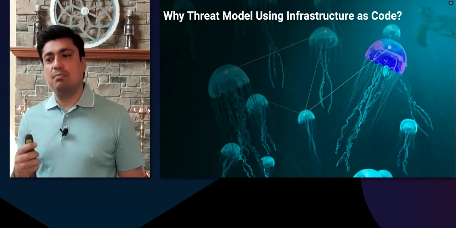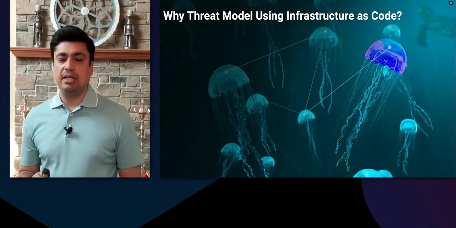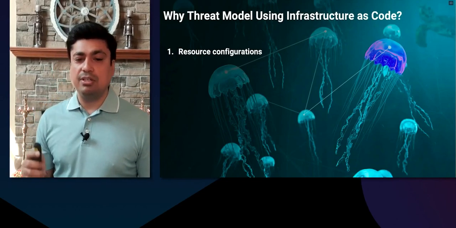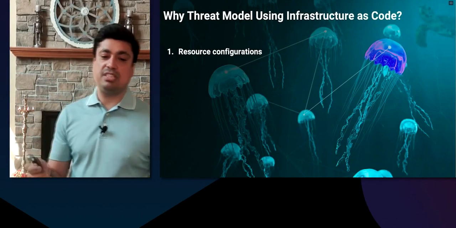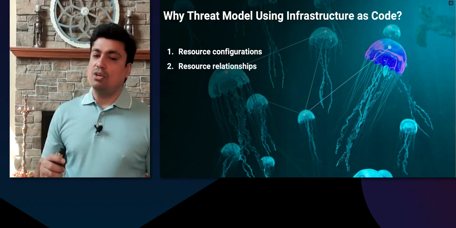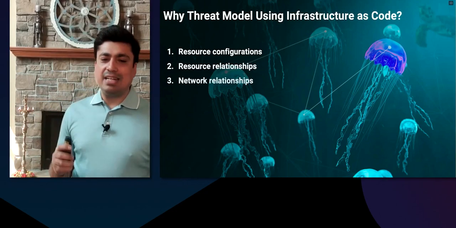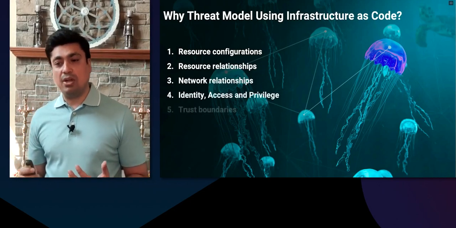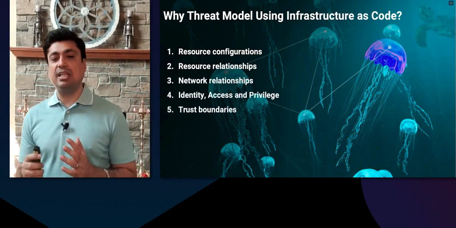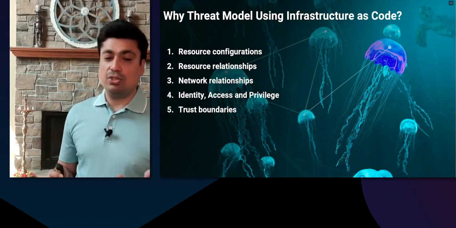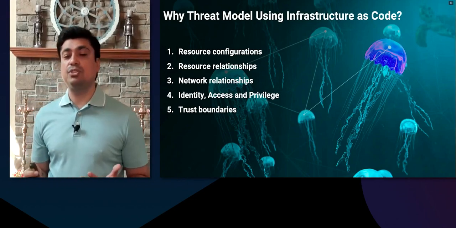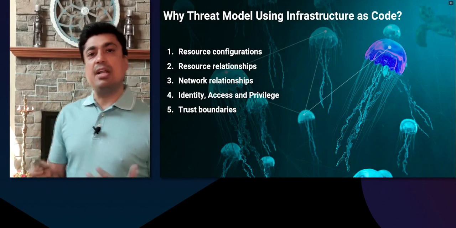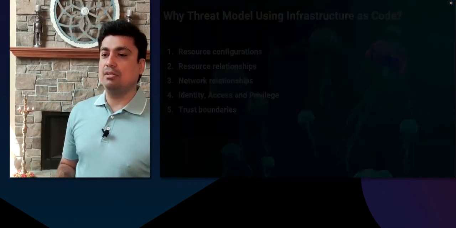So why do we want to threat model using infrastructure as code? Well, first, we can gather data required for performing threat modeling on cloud using Terraform code. In the next few slides, we will see how we can create asset inventory, relationships, configurations, identify network, identity, access, and privilege-based relationships, and also trust boundaries, just by analyzing the Terraform code. And that's not all. Terraform code is also very, very useful in detecting security issues. We will be using open source tools today to identify those security issues and apply them to our threat models.